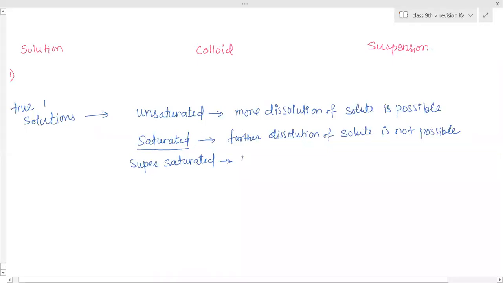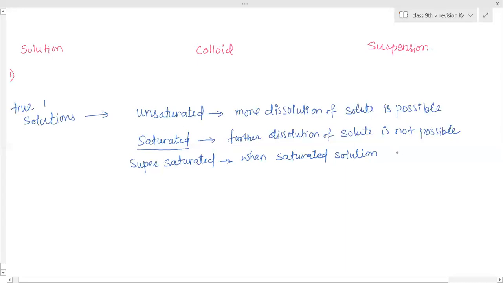Ma'am, but I have a doubt. If I take salt and water and make a saturated solution, and then I heat it, now more solute can be dissolved. After dissolving more salt, whatever the solution is called, is that supersaturated? Okay.